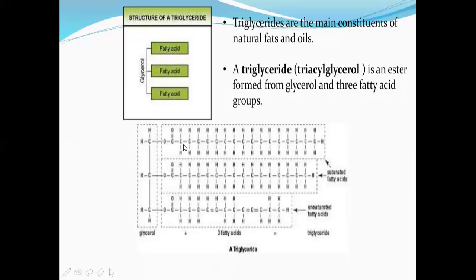because there is no double bond or triple bond anywhere in this molecule. We can't see any unsaturation. That is why it is a saturated fatty acid. This is also a saturated one. And coming here, we can see double bonds here and there, so we have to call it an unsaturated fatty acid. So basically this is a triglyceride.